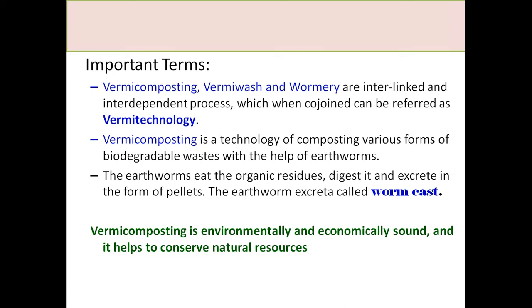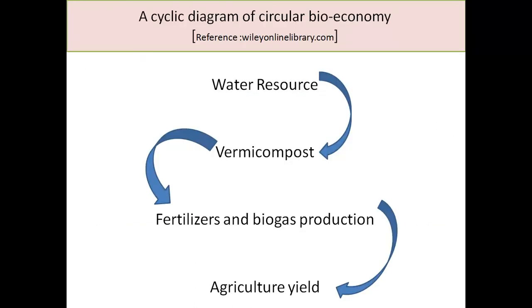The important terms here are vermicomposting, vermiwash and wormery. They are basically interlinked and join together as vermi technology. Vermicomposting is a technology of composting various forms of biodegradable waste with the help of earthworms. Worm cast is the term where these earthworms eat the organic residue, digest it and excrete it in the form of pellets. That is called the worm pellet. In a nutshell, vermicomposting is environmentally and economically sound and helps to conserve natural resources.